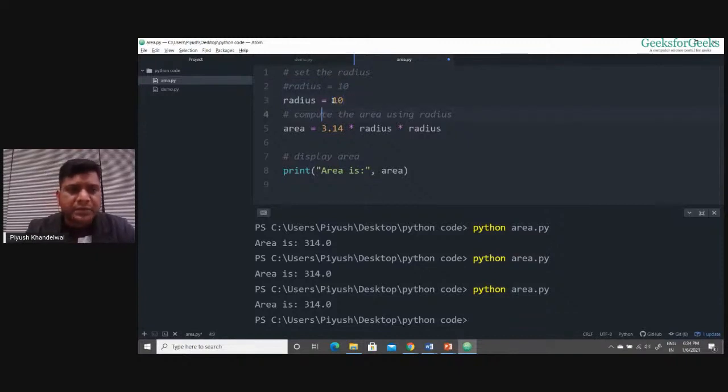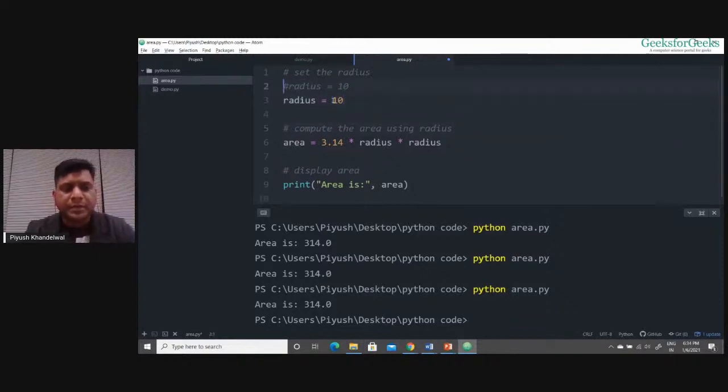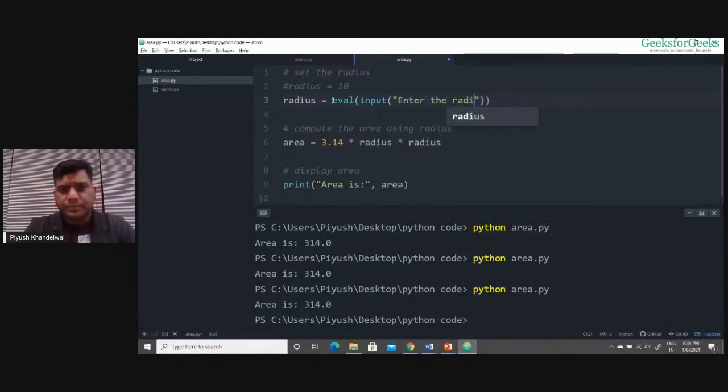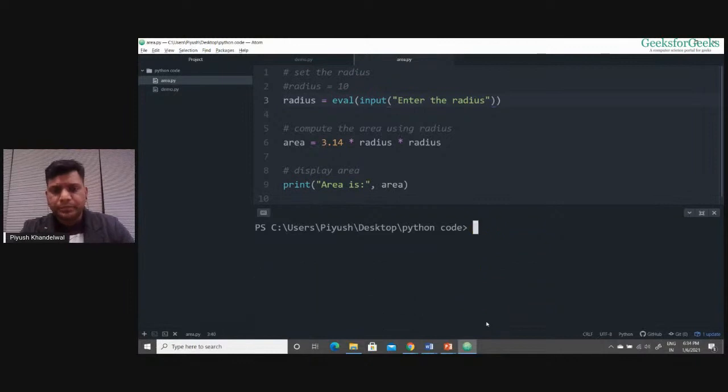I'm commenting the first line in which I'm setting the radius. Now see, I've done something. I'll explain to you what I've done. But now if you see, if I run this program